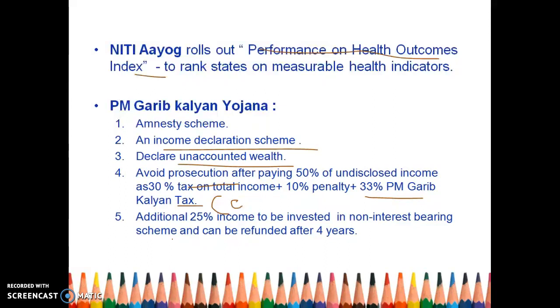And why Garib Kalyan Yojana? Because the PM or government has decided to put this fund into welfare schemes, right? So in a way you are doing a good deed. Additional 25% of the income is to be invested in a non-interest bearing scheme in a bank, and it will be refunded only after 4 years. So 4 years it is locked. So this is another thing.